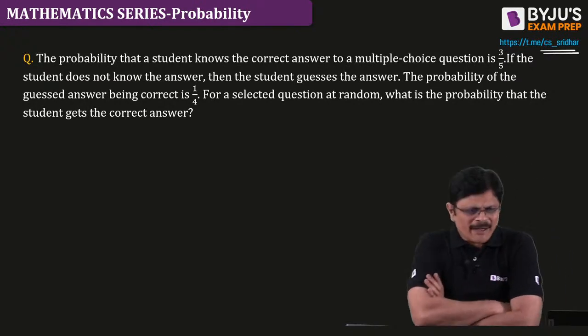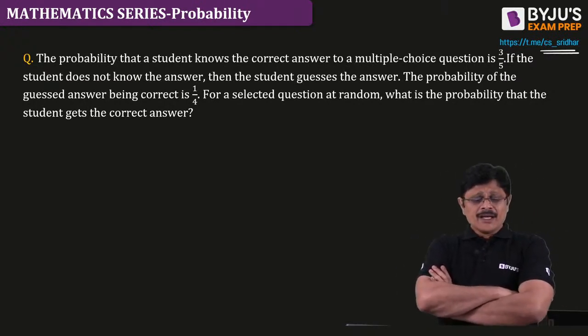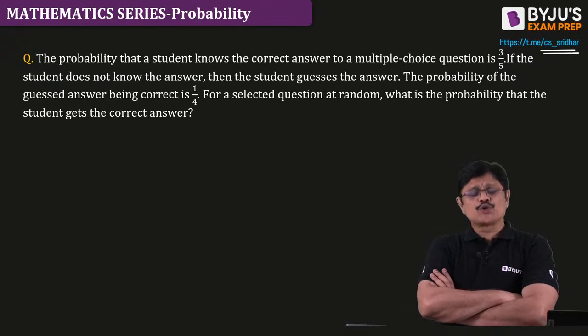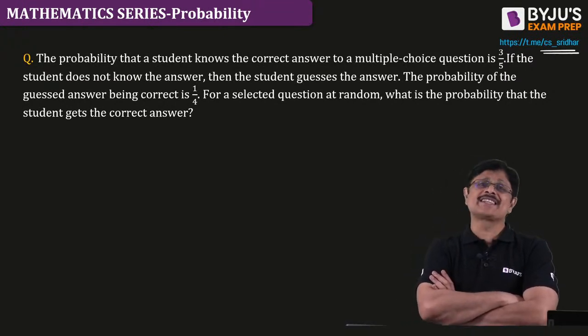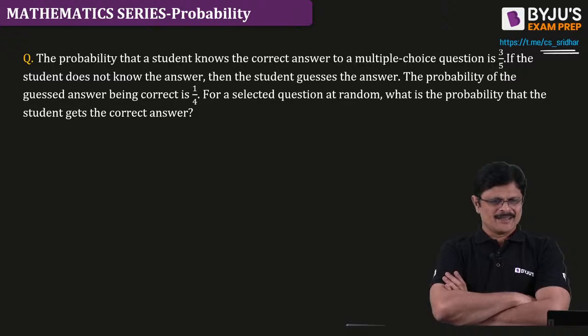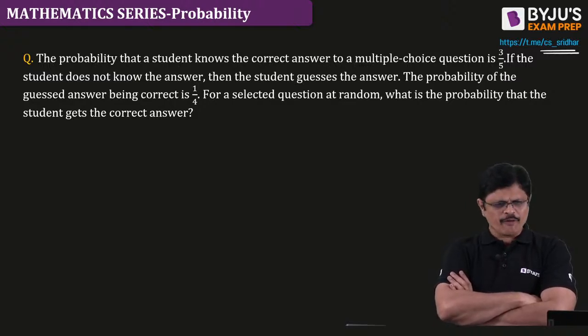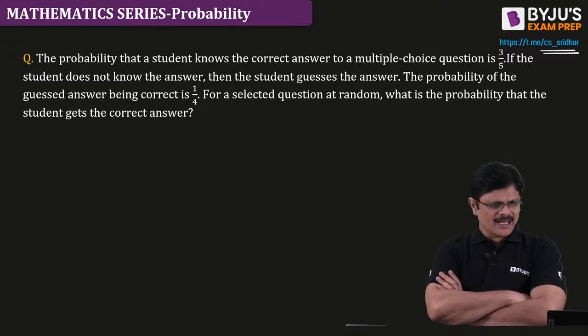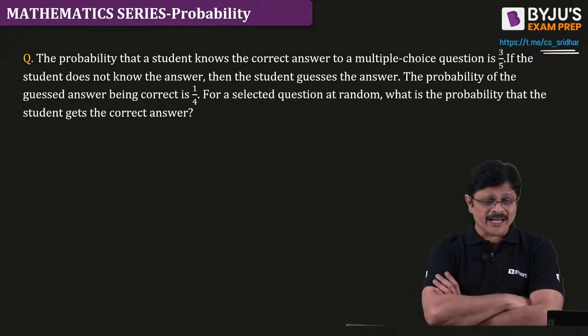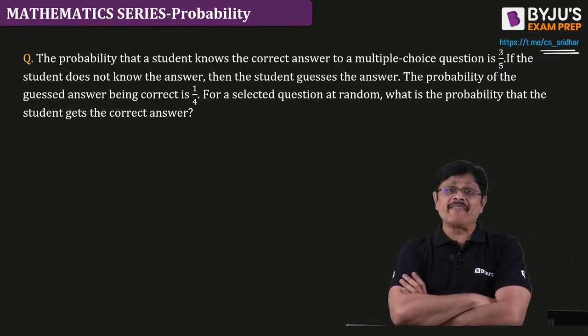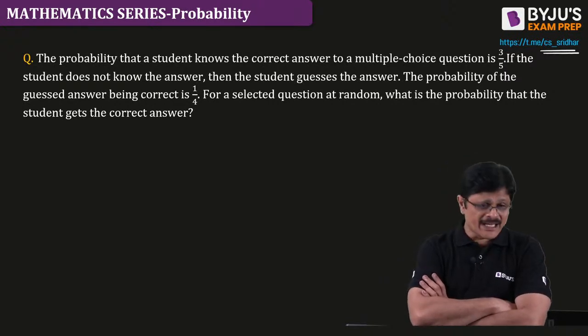Look at this problem, my dear friends. The probability that a student knows the correct answer to a multiple choice question is 3 by 5. Don't worry, sir, without the formula I'll tell you how to solve it. Please hear carefully. The next 10 minutes are very important. Don't deviate here and there.